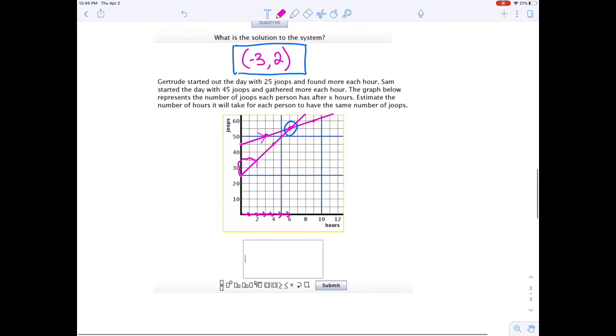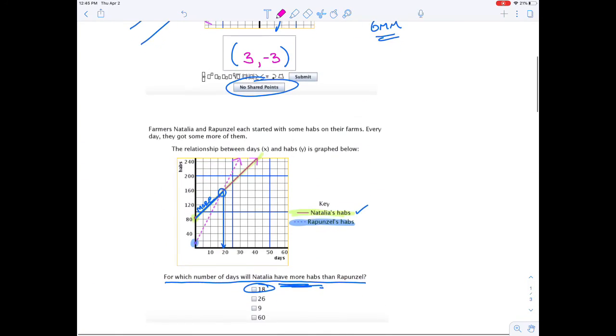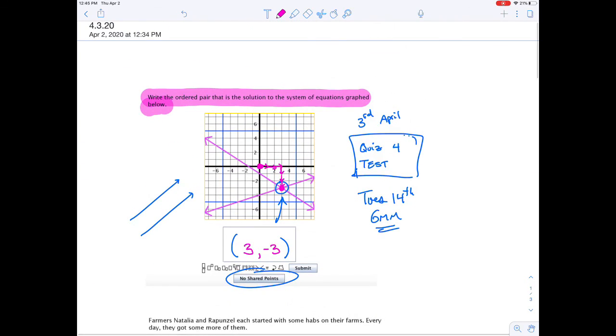So we're going to go ahead and do, no, actually we don't even have to put an ordered pair because the question says estimate the number of hours. All it asks about is hours, and the number of hours is 6. So we just put 6. You may have to type in hours, I'm not really sure, but that's it. So 4 different styles of questions. I tried to keep the video short. This is your only task for today, and good luck.